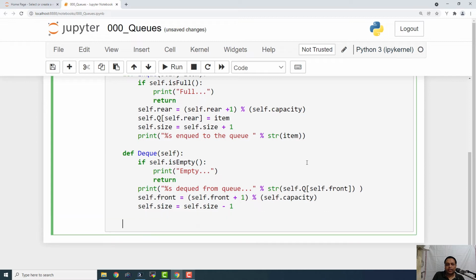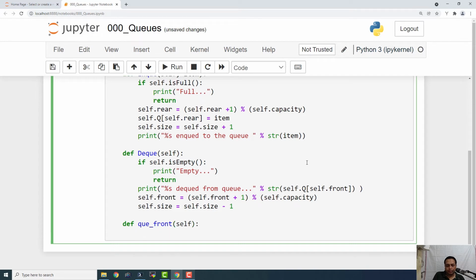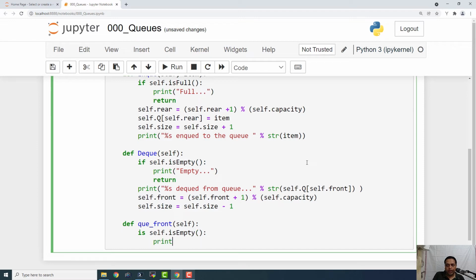And let us define a function to get the front of Q. So def Q_front(self): if self.is_empty, print "Q is empty".